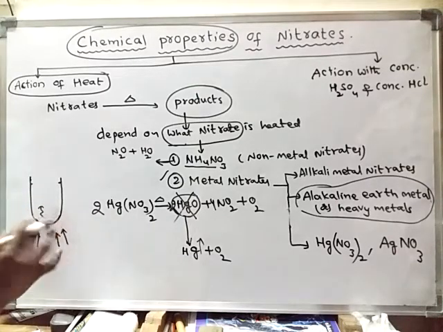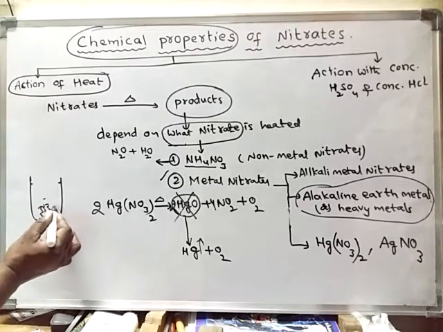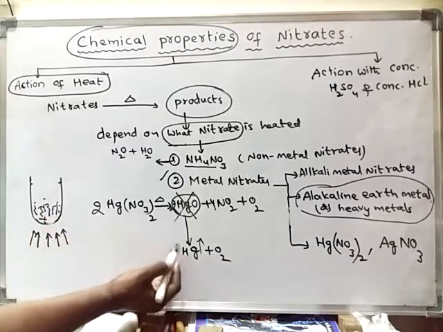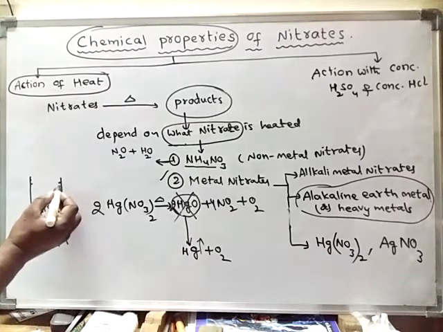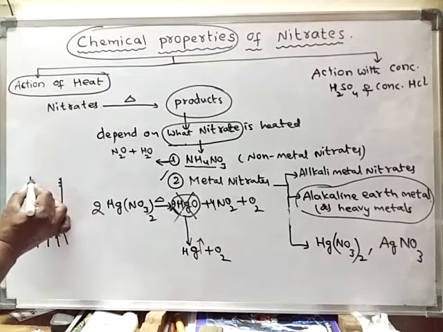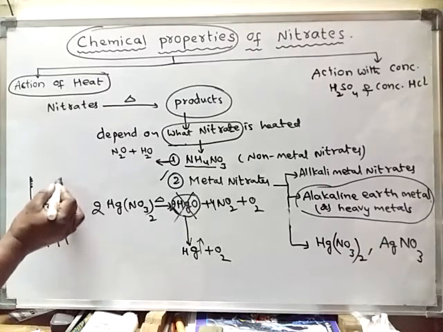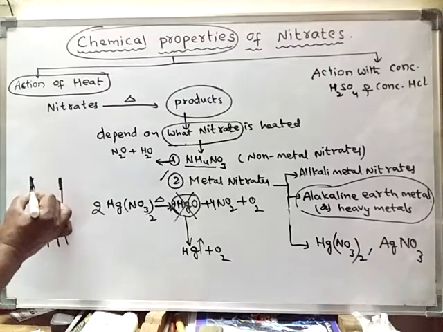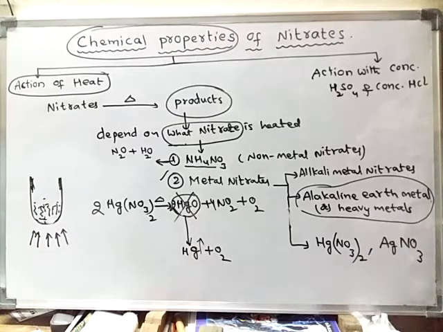A little amount of mercury or silver will vaporize, and finally they condense on the cooler parts of the test tube. That is why you will find a silvery layer or silvery surface formed inside the test tube near the cooler parts.